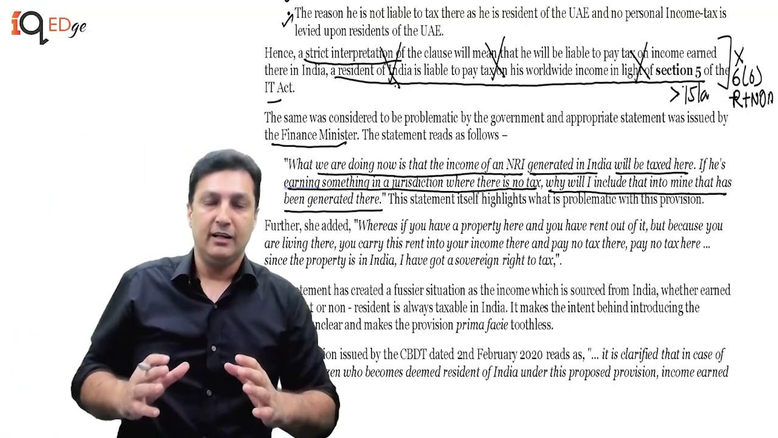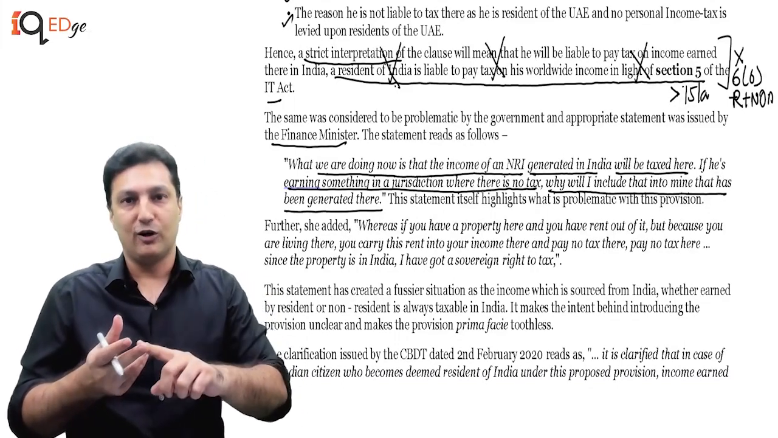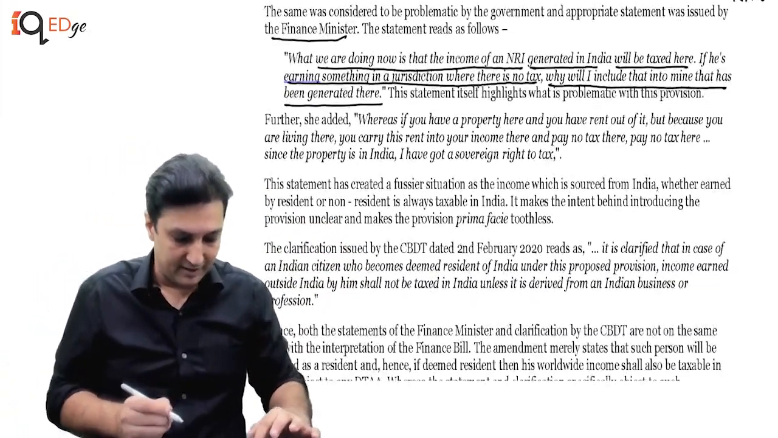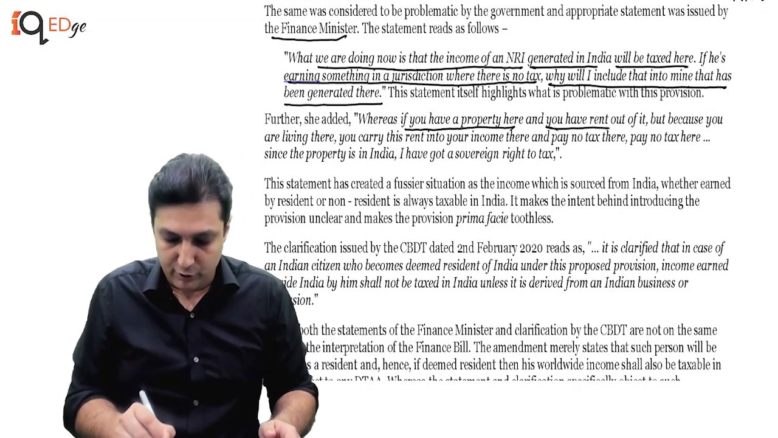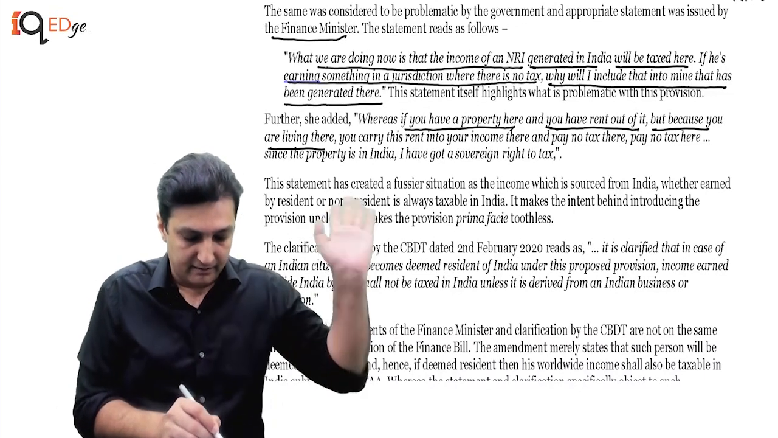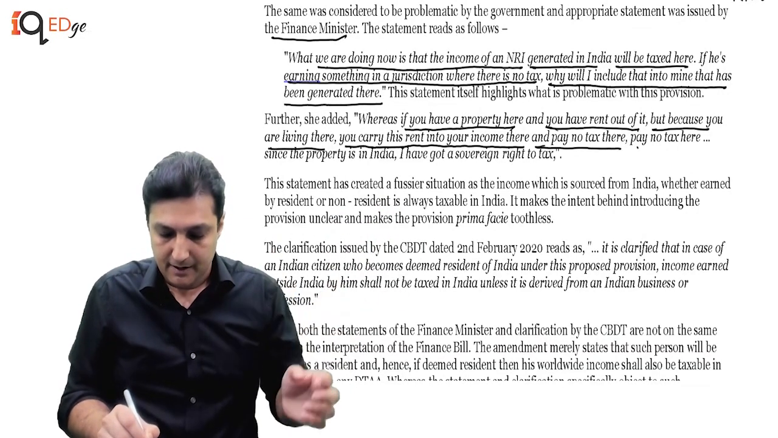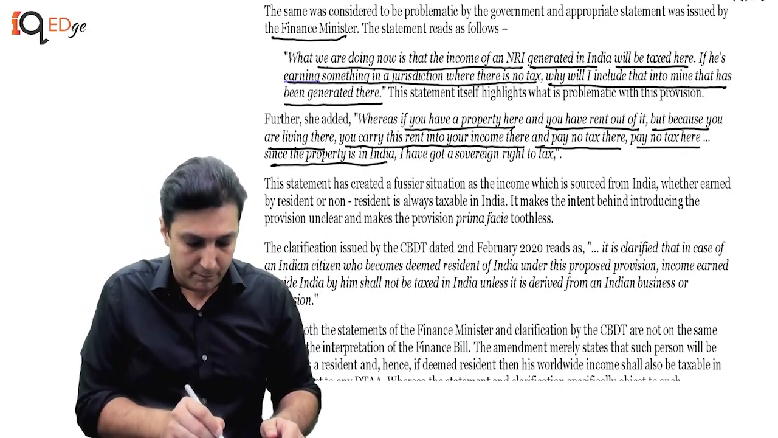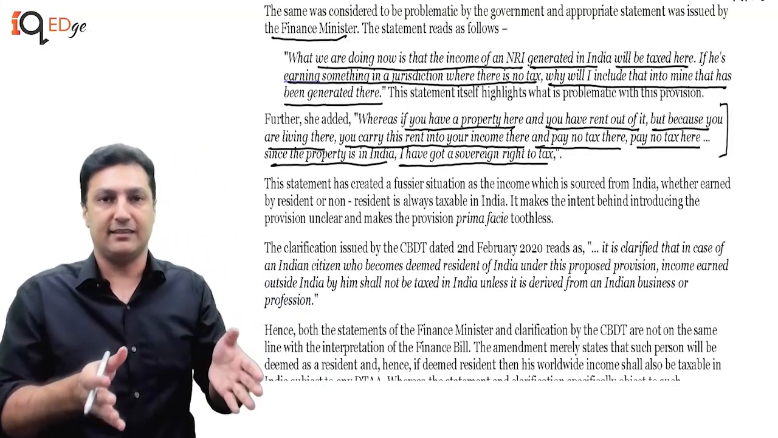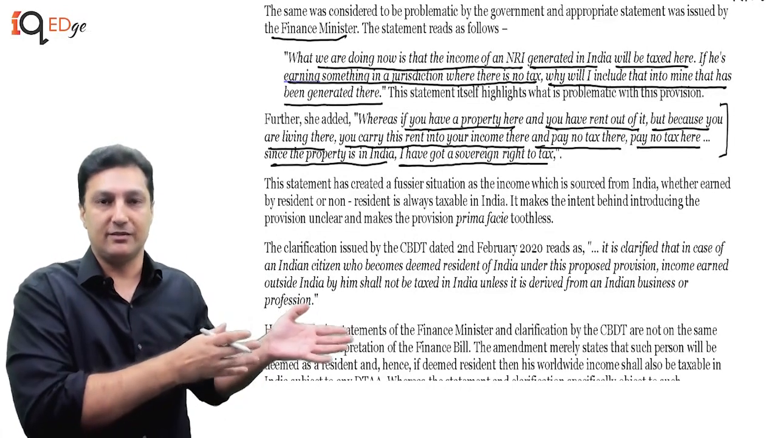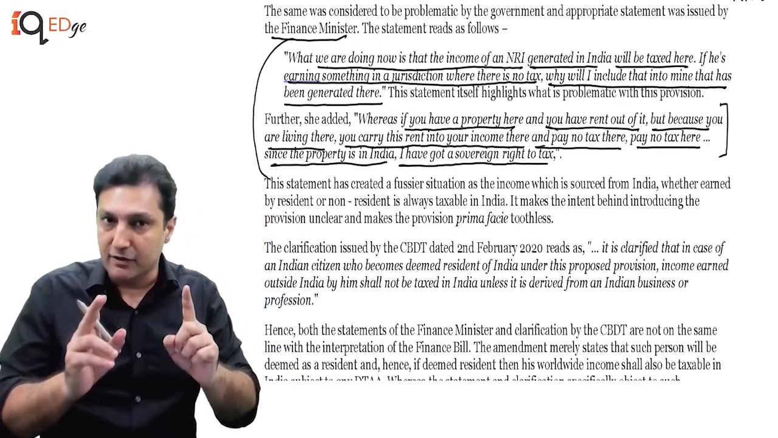Someone please tell me, without the amendment also, whatever you earned in India, whether you were a non-resident or NOR or OR, it was already taxed. And this is what he says. Whereas if you have a property here in India and you have rent out of it, but because you are living there, you carry this rent into your income there and pay no tax there, pay no tax here. Since the property is in India, I have got a sovereign right to tax. And she is right, but the law already was taxing it. So then why this introduction? So I believe these statements tell me that there was some confusion even in the minds of the finance minister.